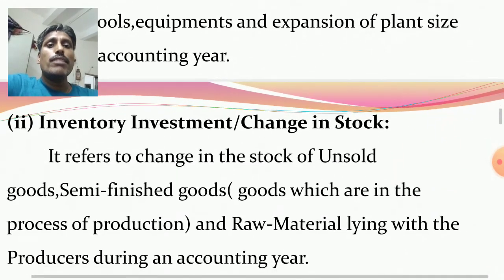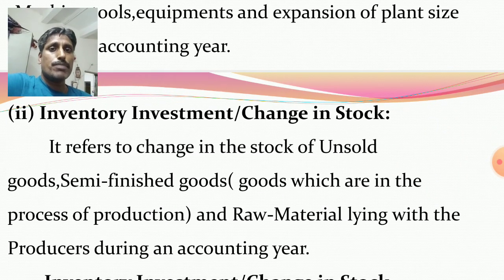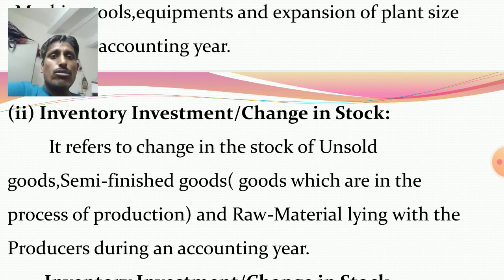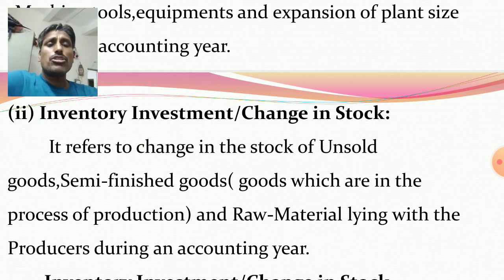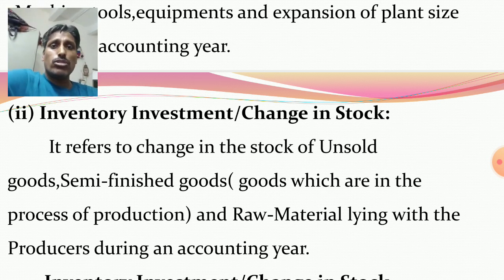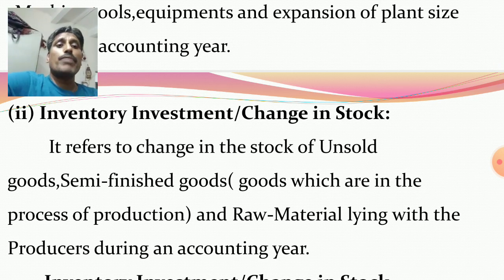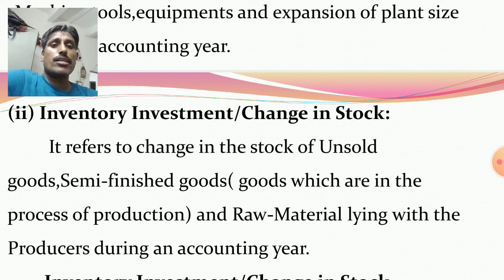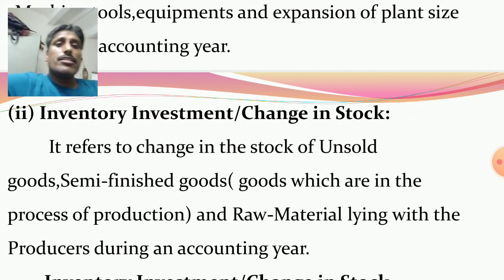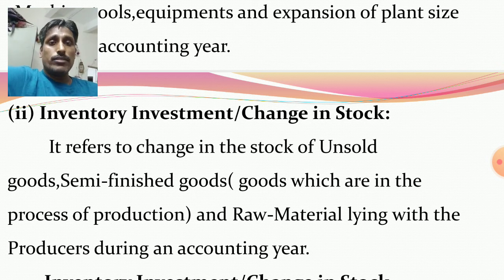Next one, inventory investment. The second component of investment is inventory investment or change in stock. Simply, it refers to the change in the stock of three things: unsold goods, semi-finished goods, which means goods in the process of production, and raw material lying with the producers during an accounting year.